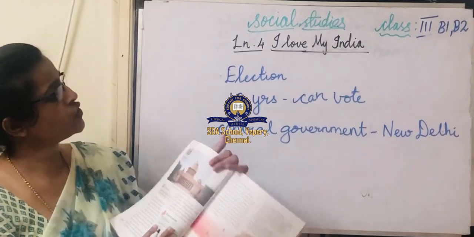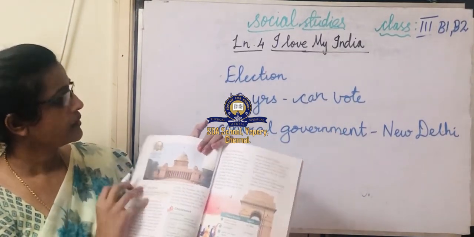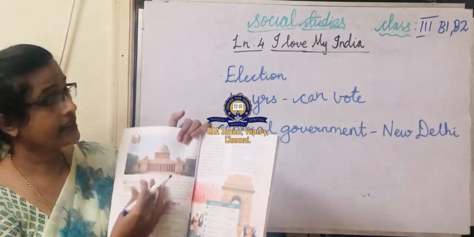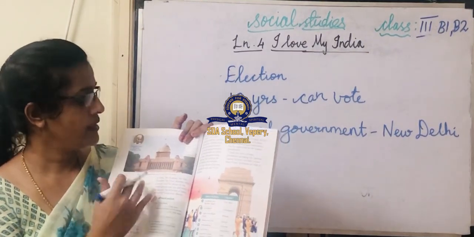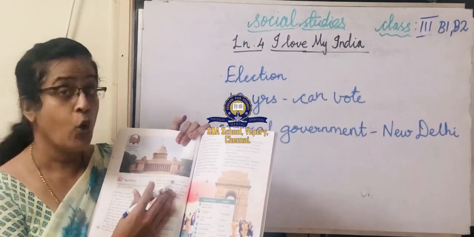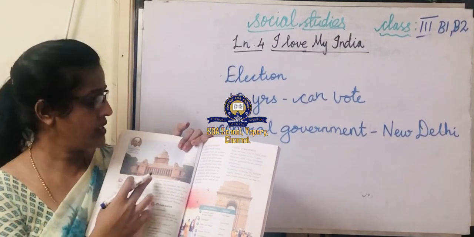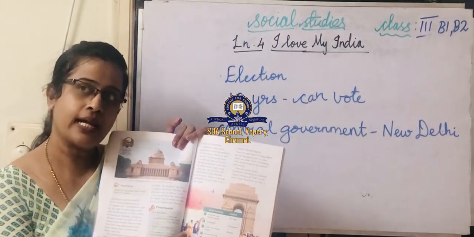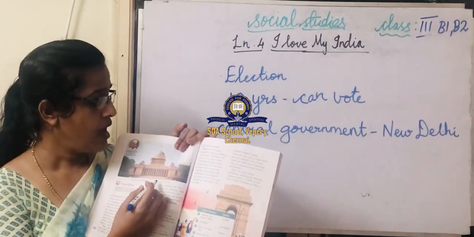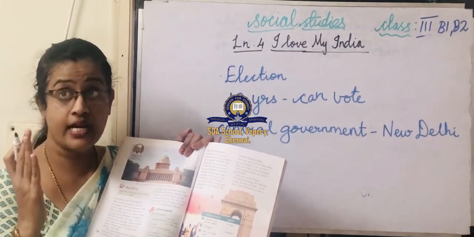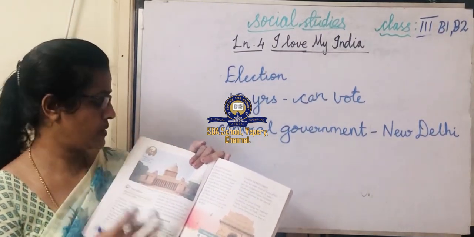You can look at the picture. This is our Rashtrapati Bhavan. It has more than 300 rooms. How many rooms are there? More than 300 rooms.